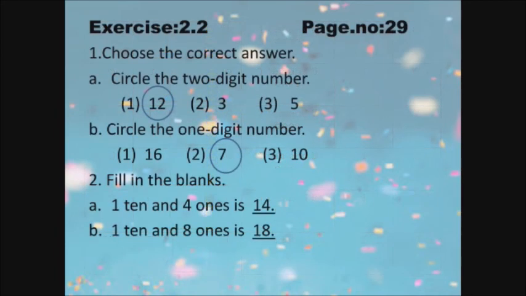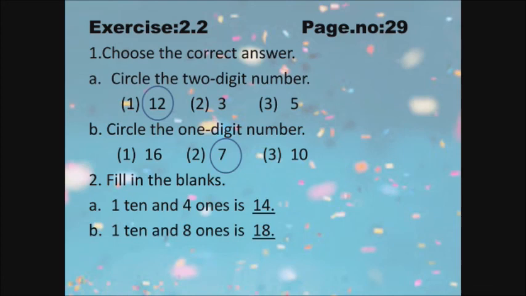We move on to exercise 2.2 on page number 29. Choose the correct answer. A: Circle the 2-digit number. Now tell me which number is the 2-digit number here. See the options. First one 12, second one 3, third one 5. So 12 is the 2-digit number here. So circle 12.